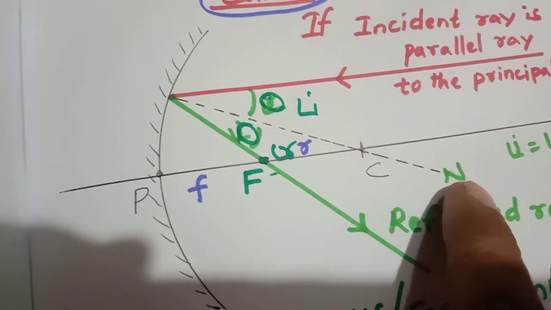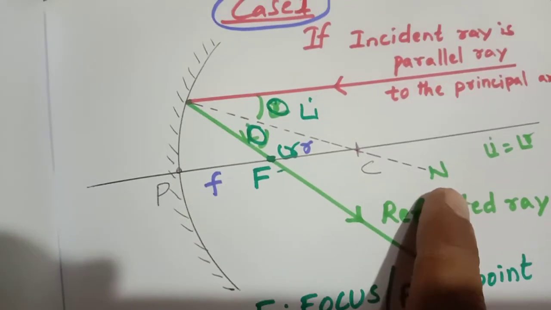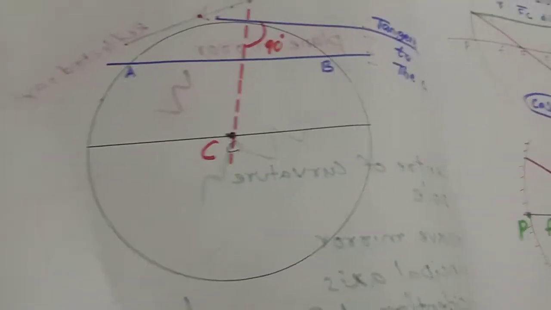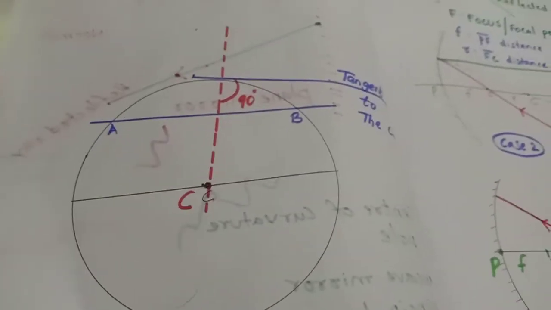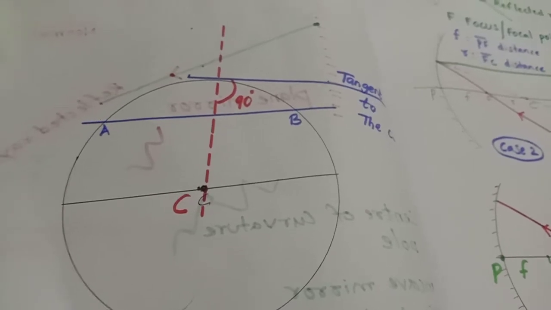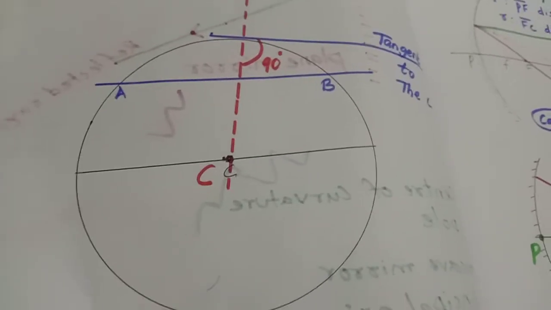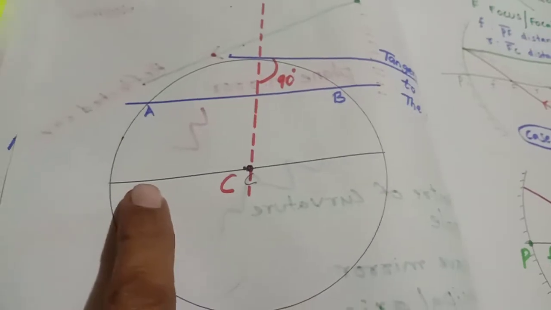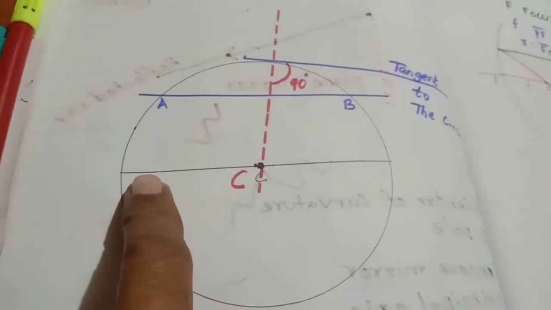Now coming to a small thing here, going to mathematics, we observe this circle, or maybe a sphere, whatever you may take. In the case of a circle, this is called a diameter.